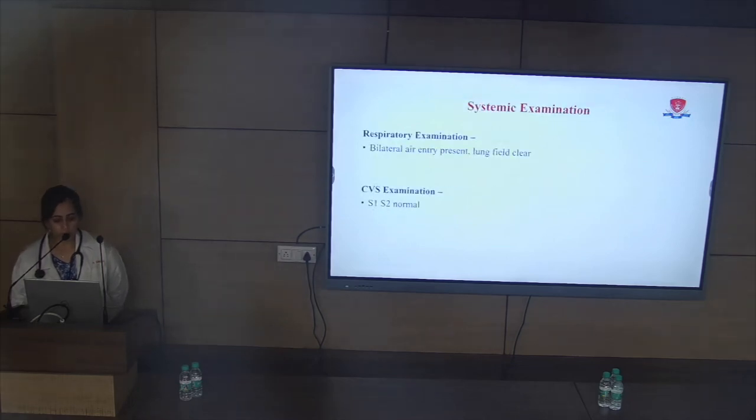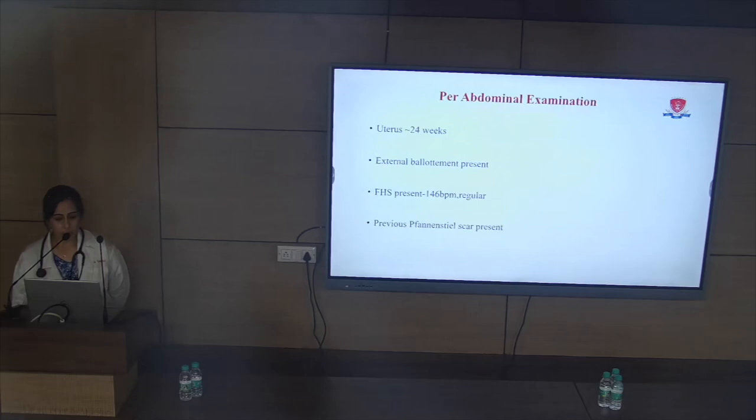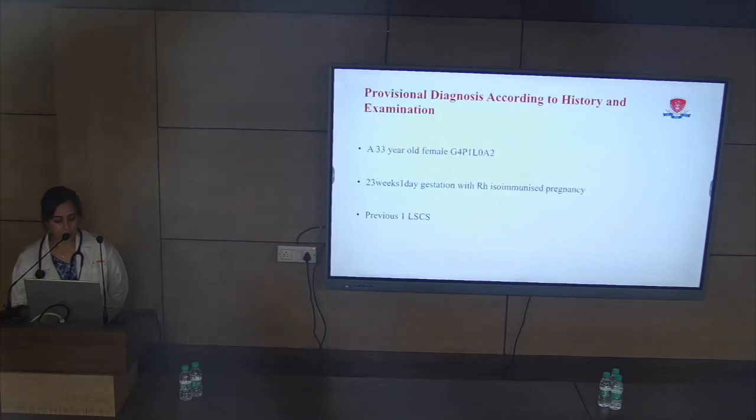Systemic examination was normal. On per abdominal examination, uterus was around 24 weeks. External ballottement was present. FHS was regular. Previous Pfannenstiel scar was present, which was healed. Provisional diagnosis according to history and examination: a 33-year-old female, gravida 4, para 1, live 0, abortion 2, 23 weeks 1 day of gestation with Rh isoimmunized pregnancy with previous 1 lower segment cesarean section.